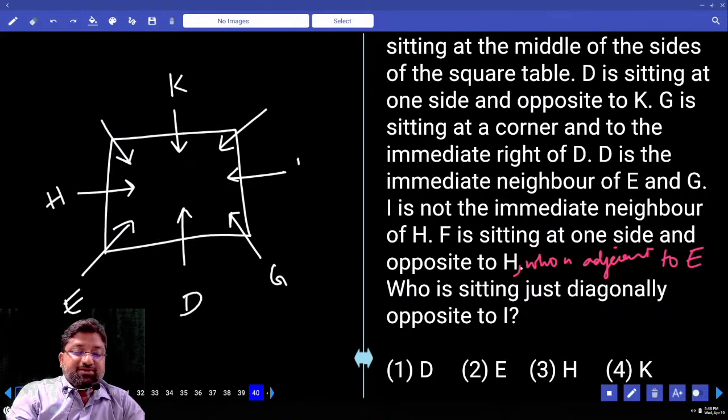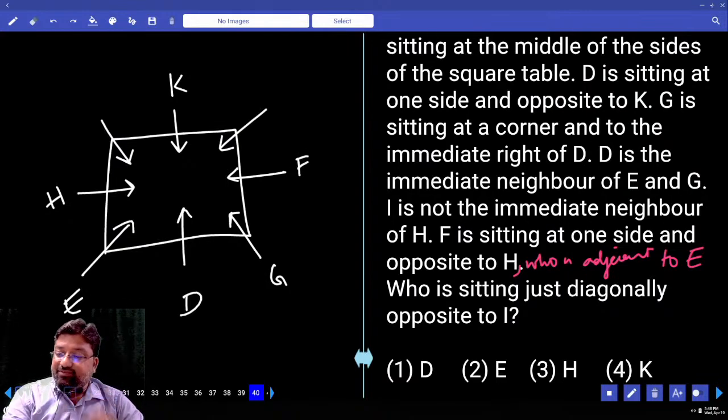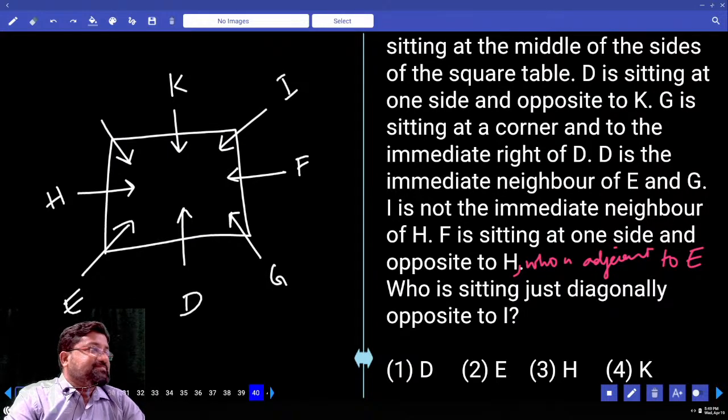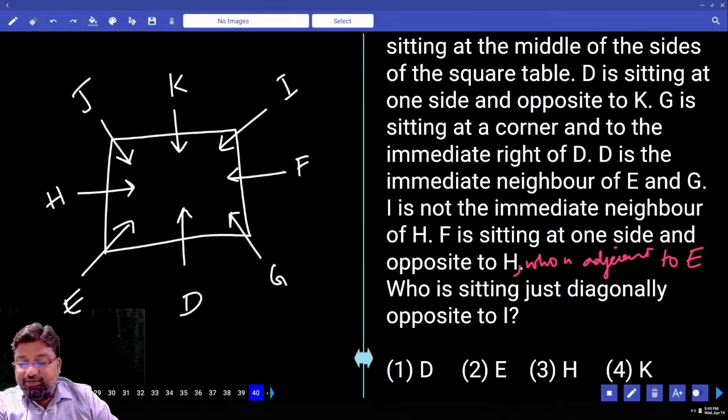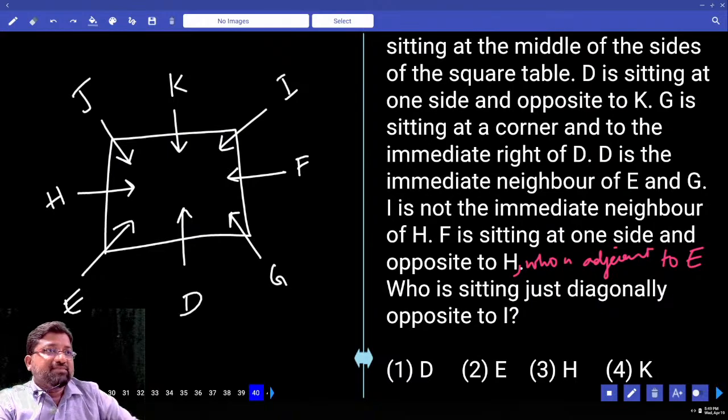H is opposite to F. And the line before that, I is not an immediate neighbor of H. So this has to be I. Is this clear? And who is left out? What's the question? Who is sitting diagonally opposite to I? E. Done? Any other doubts? Thank you.